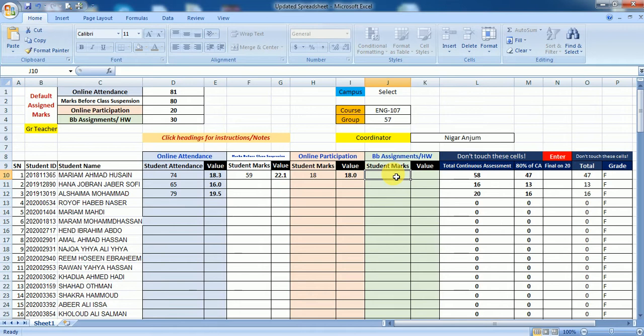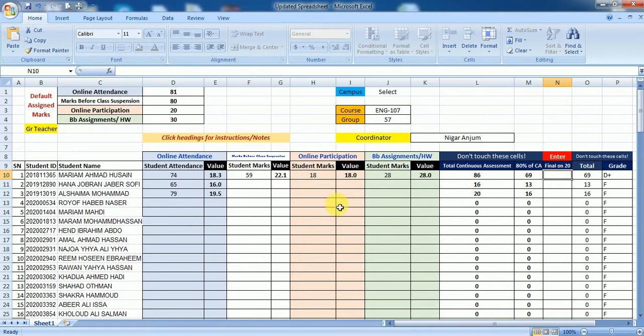For my group, I gave 2 assignments, 15 each. It is in the blackboard. I took down the marks, then I calculated it and did the total out of 30. This girl, out of 30, she got 20. Done. So can you see here, her 80 marks which I have to put in the portal of Jazan University is 69. And then when we will have the final, I will put here out of 20 how much she gets. So I hope, teachers, this is clear with you all.